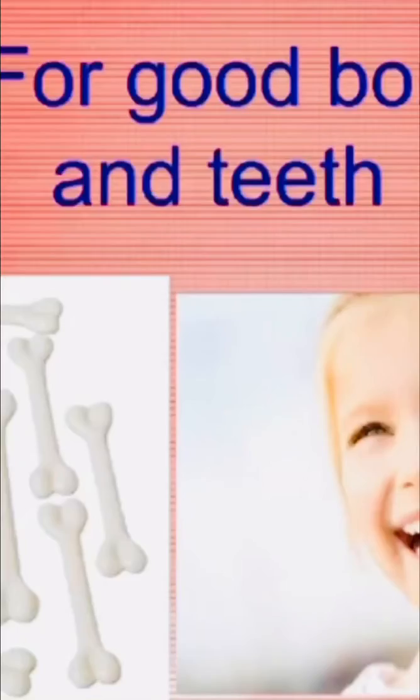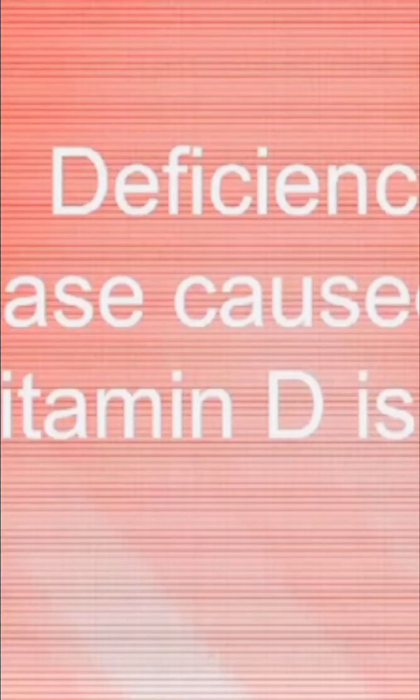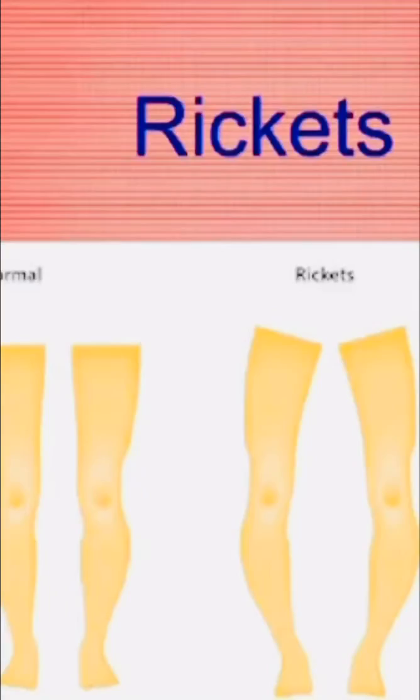Vitamin D is rich in milk, fish, egg, butter. How does vitamin D help you? For good bones and teeth. Deficiency disease caused by vitamin D is rickets.